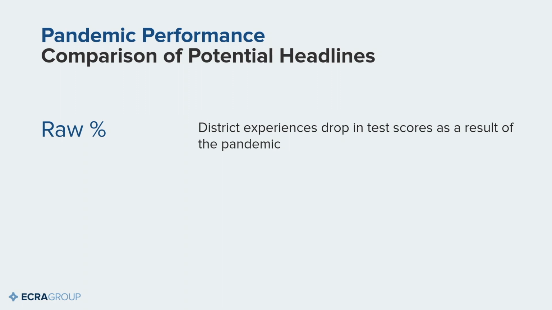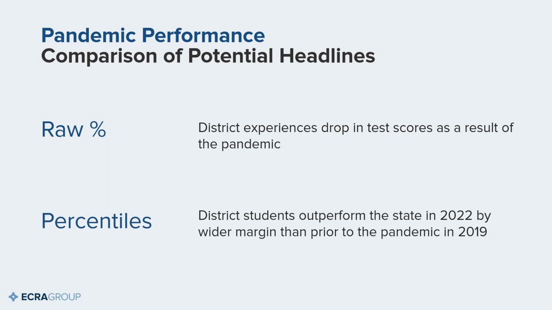But with the percentiles, it'll read a little different. With the percentiles, it might read, district students outperformed the state in 2022 by wider margin than prior to the pandemic in 2019. Again, this is another great example about being more accurate results in being more positive.